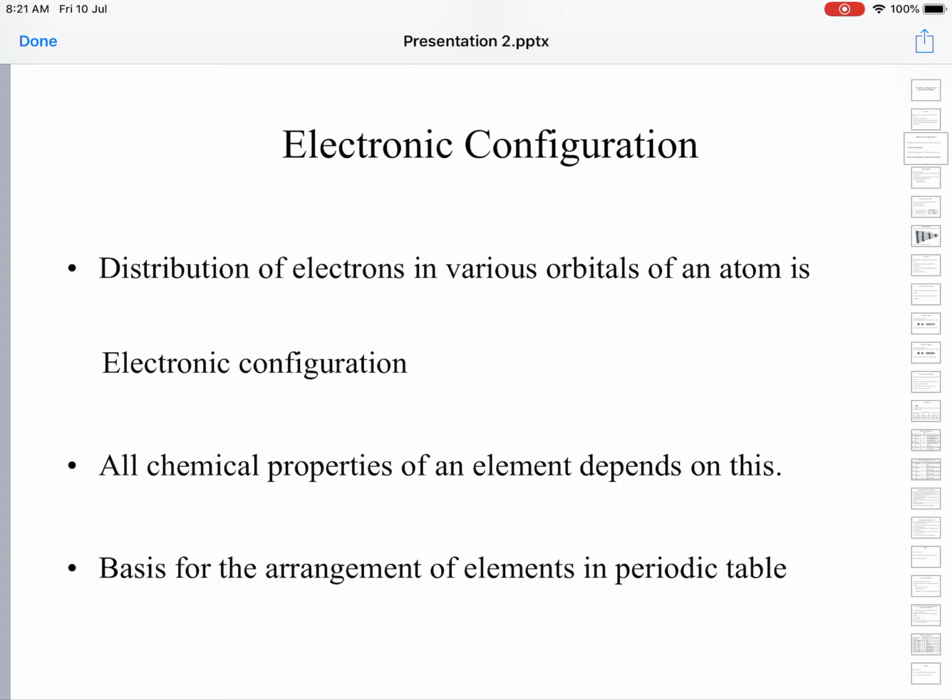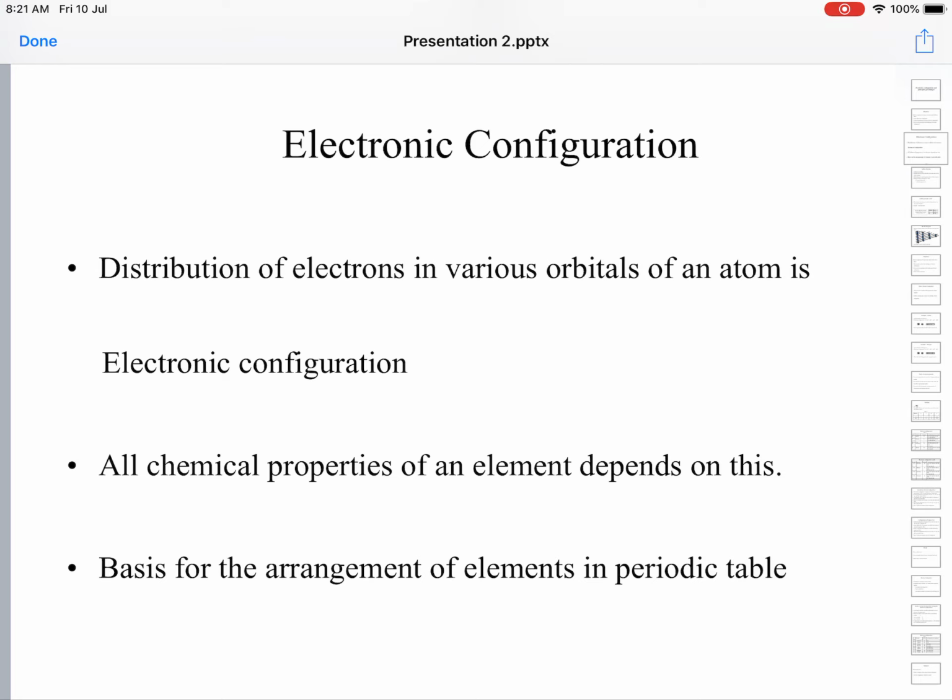So, electronic configuration may be defined as the distribution of electrons into various atomic orbitals available in the ground state of an atom. We can predict all the properties based on the electronic configuration.